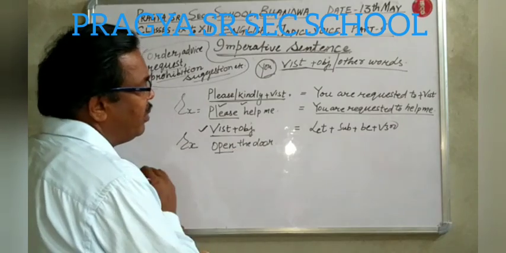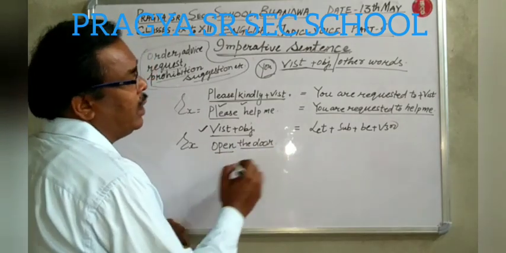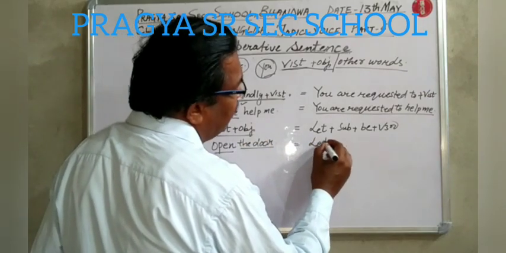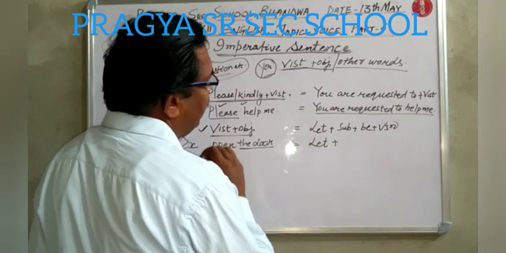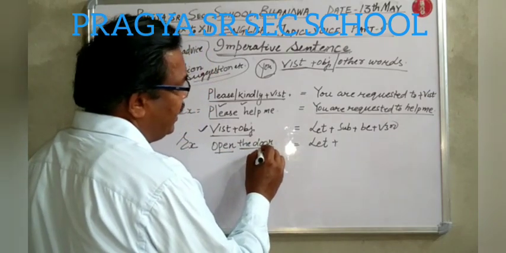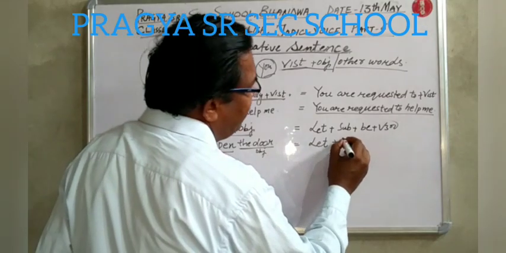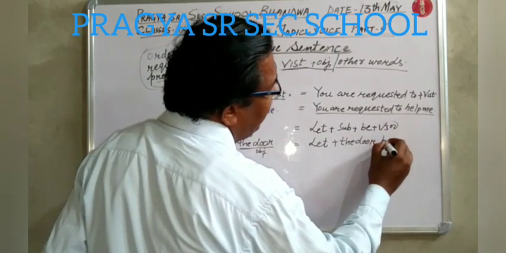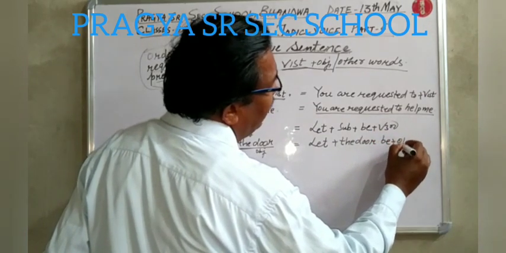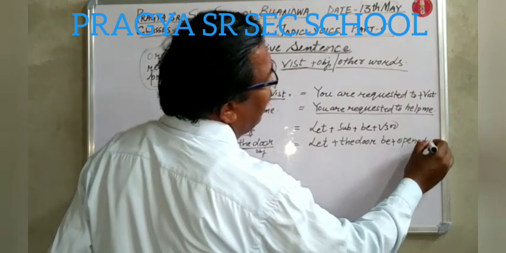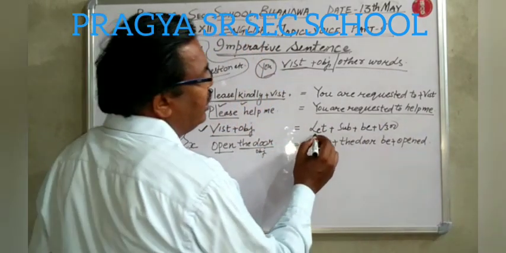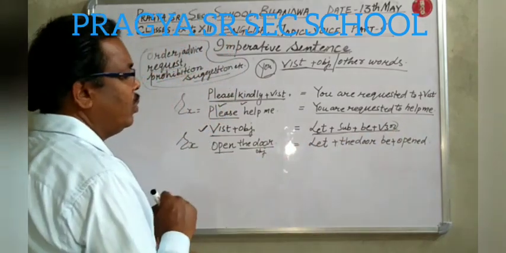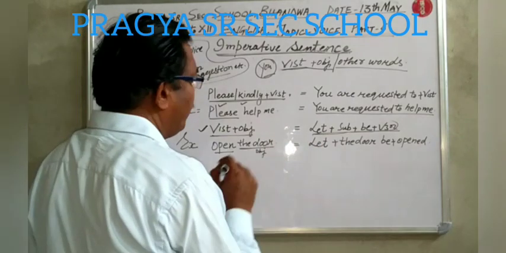Here open is the first form of verb and the door is the object. While changing into passive voice, we shall write let plus the door. In active voice it was the object, and it will be the subject in passive voice. Let the door, then we shall use be, then opened, O-P-E-N-E-D. You will not change the structure; whatever the structure in the rule, we have to follow that rule. Let the door be opened.